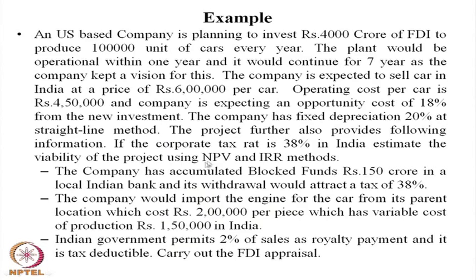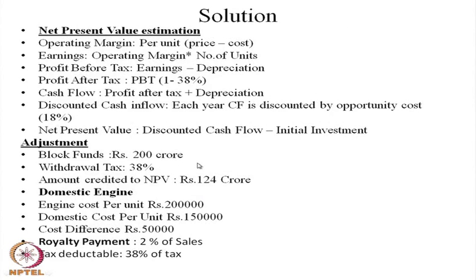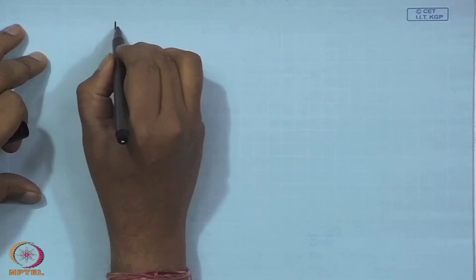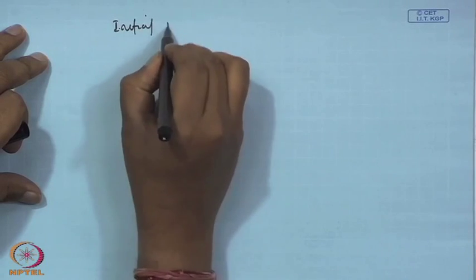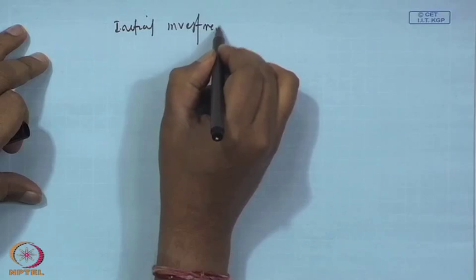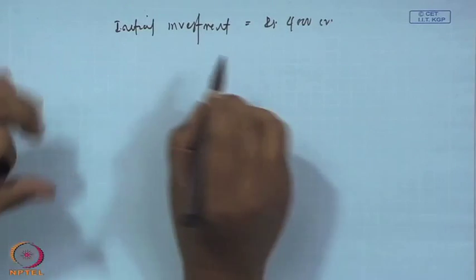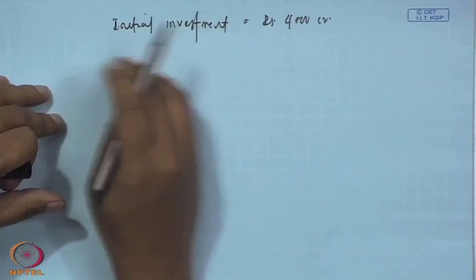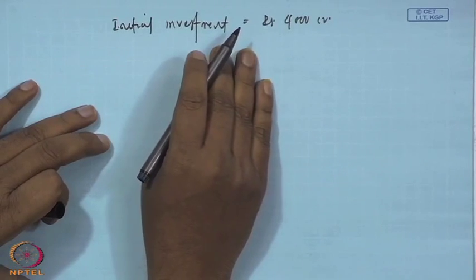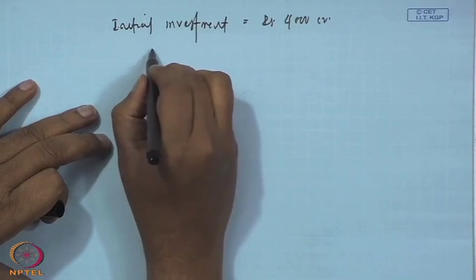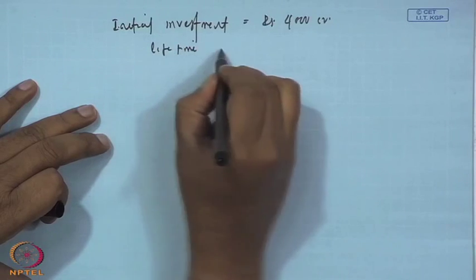First you have to estimate the operating margin, which is profit minus cost, as per the domestic NPV calculation.